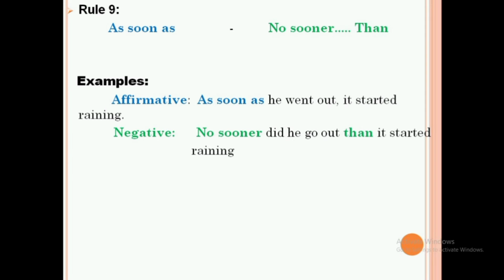So the rule number 9. If a sentence has as soon as, that can be changed into a sentence with no sooner and then. So the example for this sentence is, as soon as he went out, it started raining. So the negative sentence for this affirmative sentence is, no sooner did he go out than it started raining.